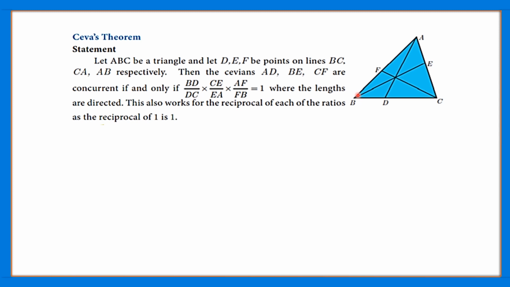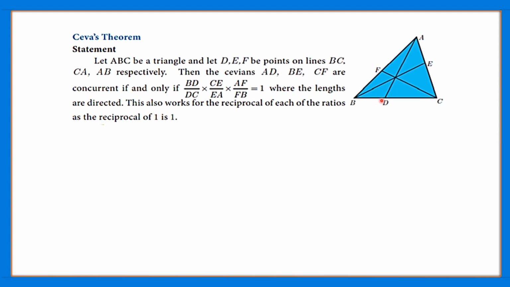Actually, what is concurrent? Concurrent is nothing but the lines meet in a single point. In this case, the lines AD, CF, BE all meet in this particular point. So these cevians are concurrent if and only if the multiplication of proportionals is equal to 1. And the if and only if condition says that if these cevians are concurrent, then the multiplication of proportionals is 1. If suppose the multiplication of proportionals is 1, then the cevians are concurrent. This is what the if and only if condition tells us.